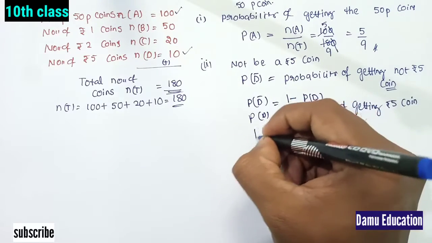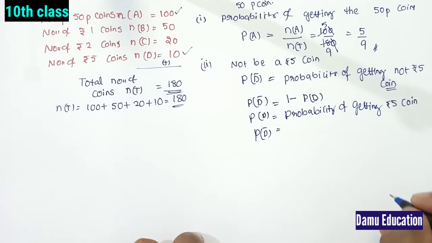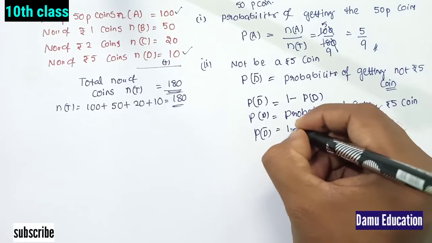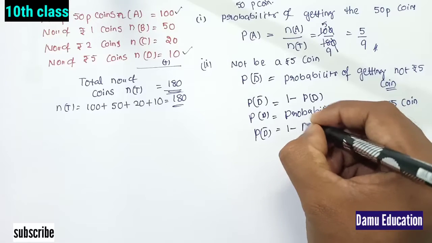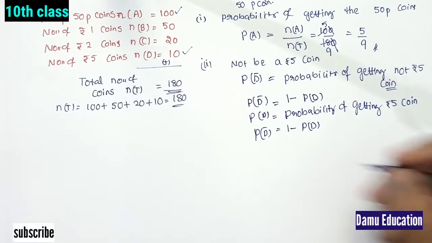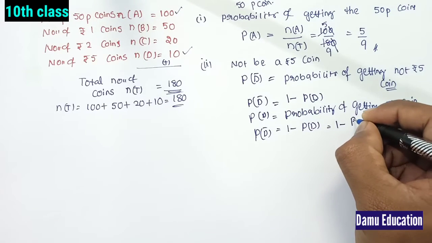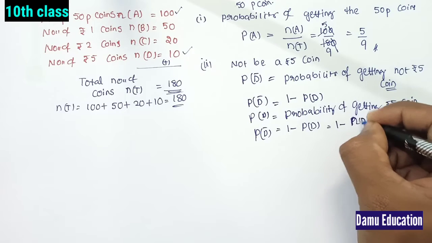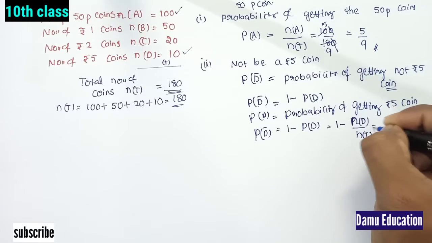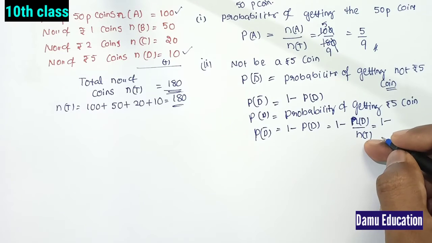So that will be equal to 1 minus n of D by n of T, the number of 5 rupee coins by the number of total coins.